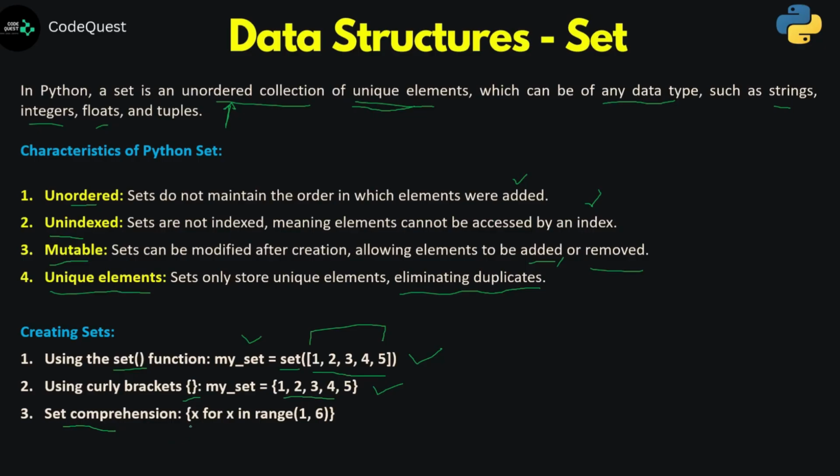So here we can take the help of something of this format: x for x in range(1, 6). We know that range is going to produce a sequence of elements, starting from 1 and going up to 6 minus 1, that is 5. So 1, 2, 3, 4, 5. By taking these 5 values, one set is created whose name is X.